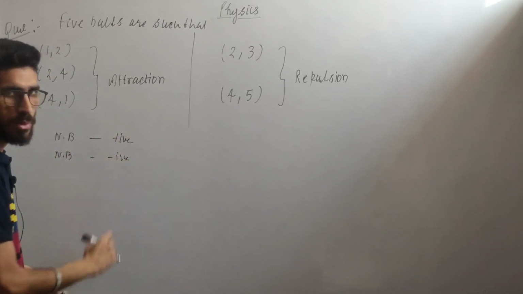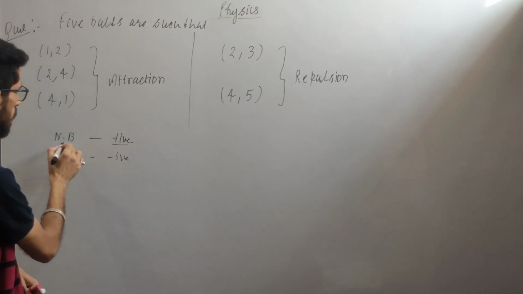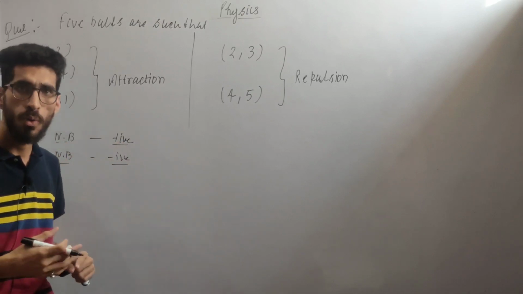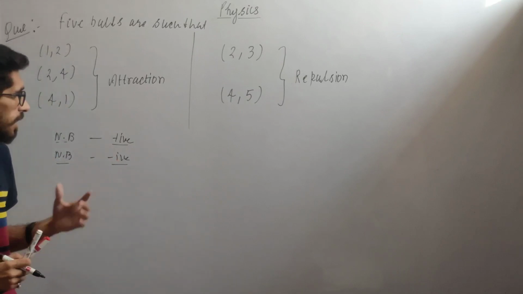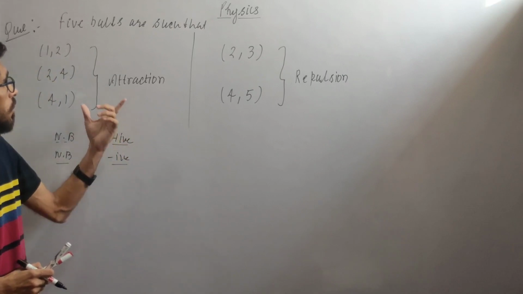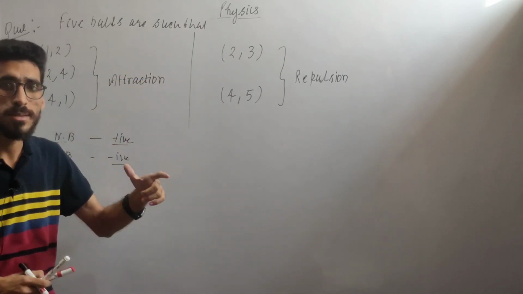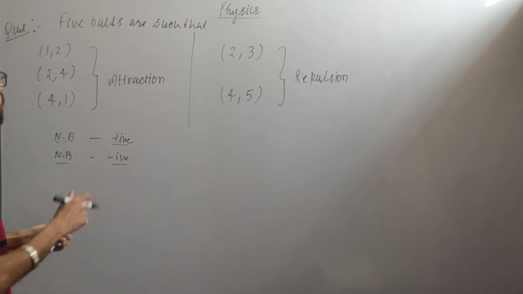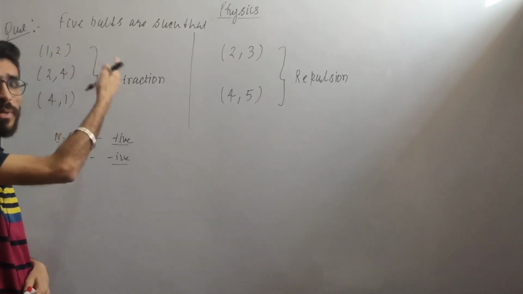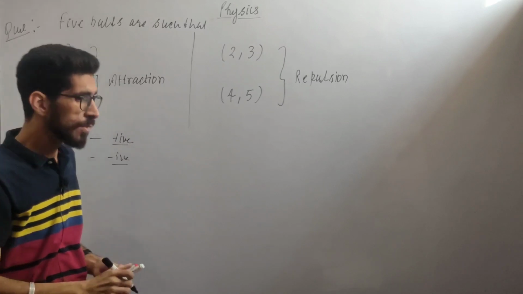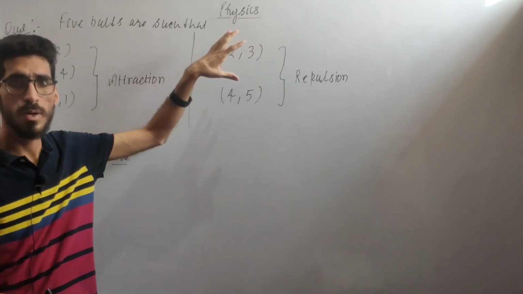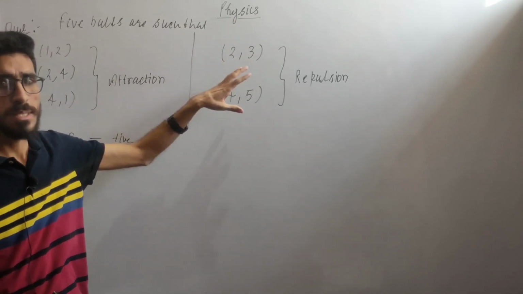There can be attraction between a positively charged body and a neutral body, and between a negatively charged body and a neutral body. How? On the basis of electric induction, which I will explain in another video. So with attraction you can't decide the charge, because if 1 is positive, it is not necessary that 2 is negative; it may be neutral. That's why we have to decide on the basis of repulsion, because repulsion is the sure test.